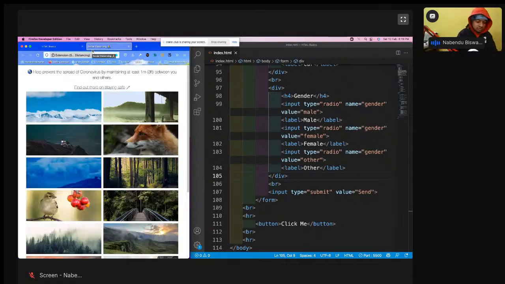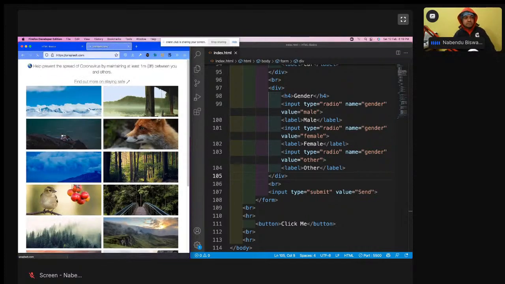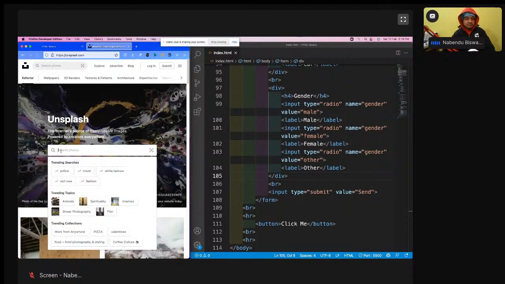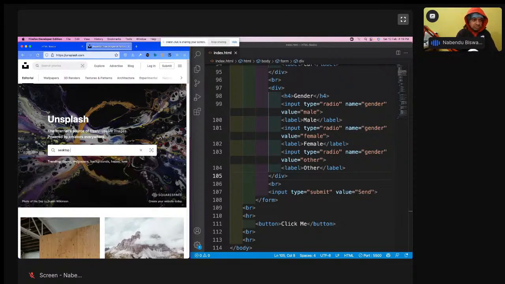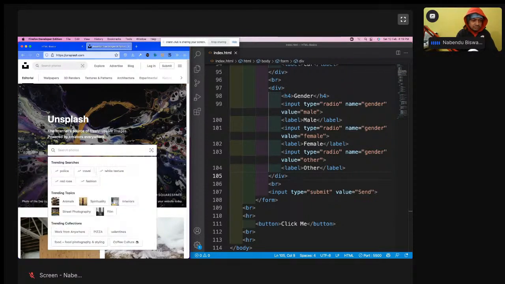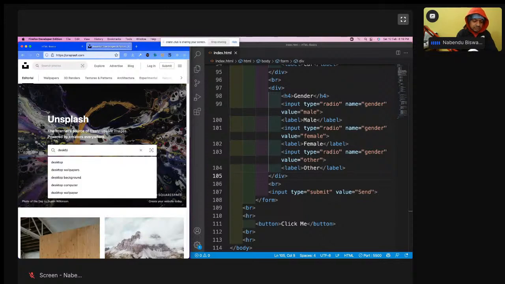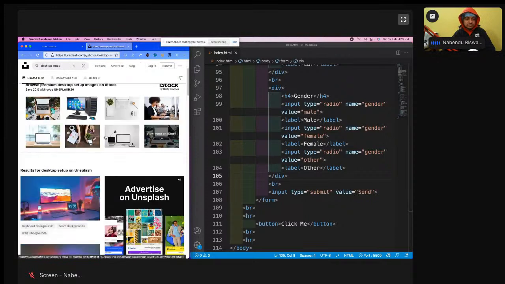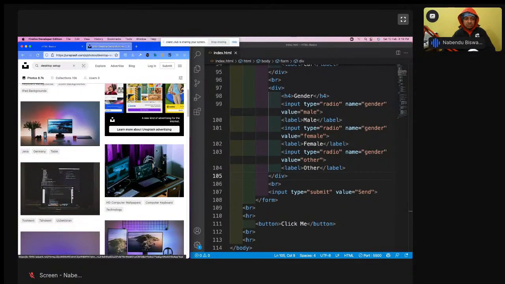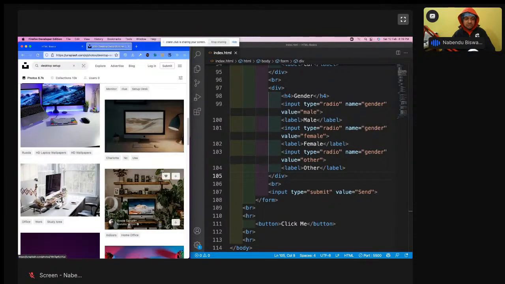So I'm going to go to unsplash.com. All the images are okay.